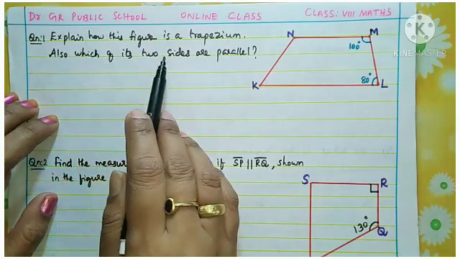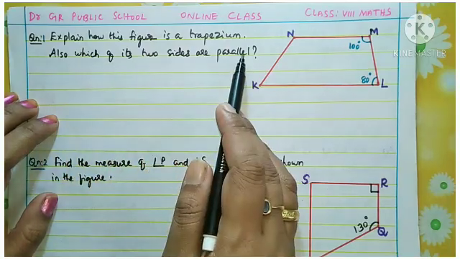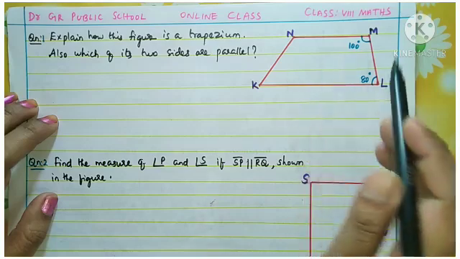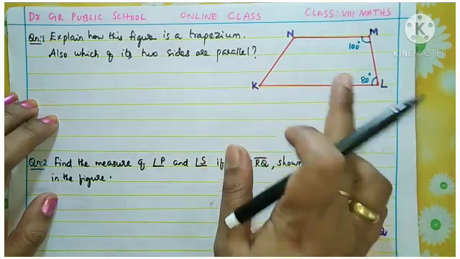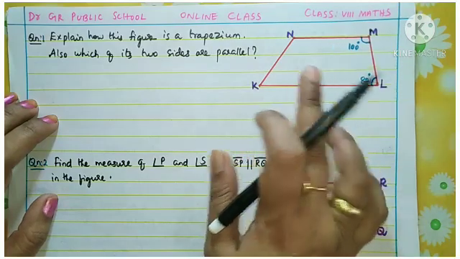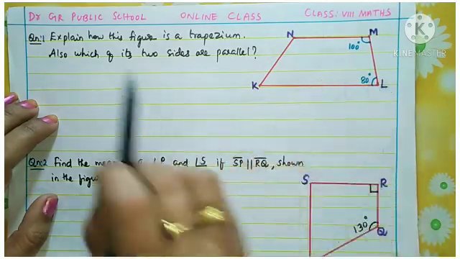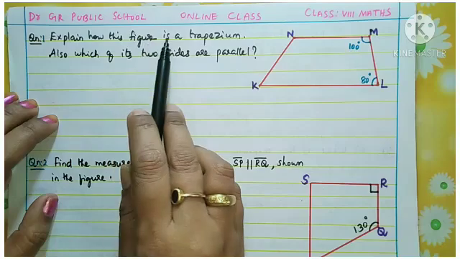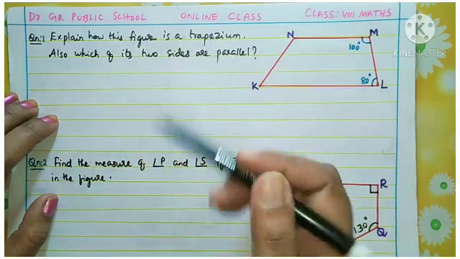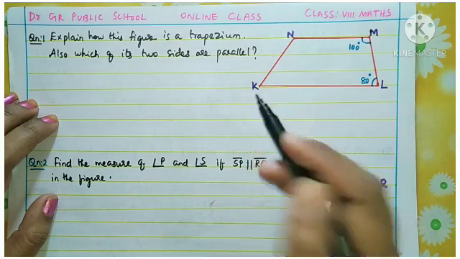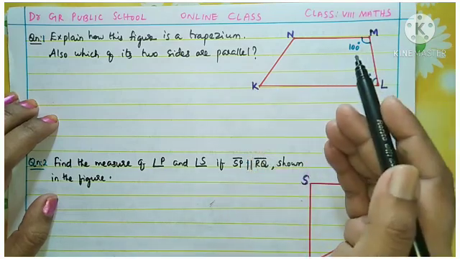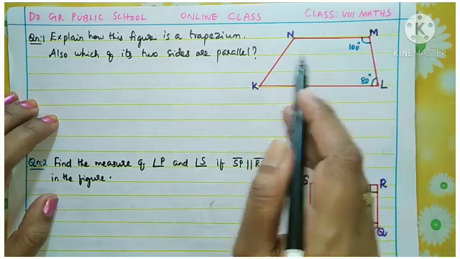Also, which of its two sides are parallel. Okay, so a figure is given. It is not told that this is a trapezium. Okay, it is not given this is a trapezium. Explain how this figure is a trapezium. We need to explain how this came a trapezium. Okay, so we need to tell with the reason why this is a trapezium.